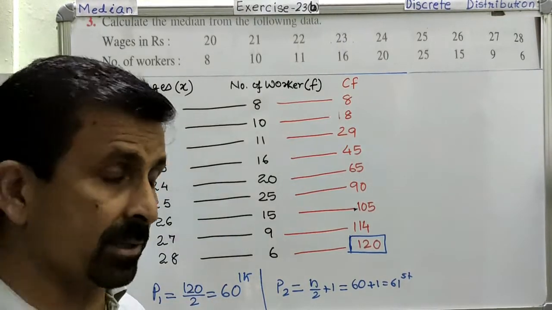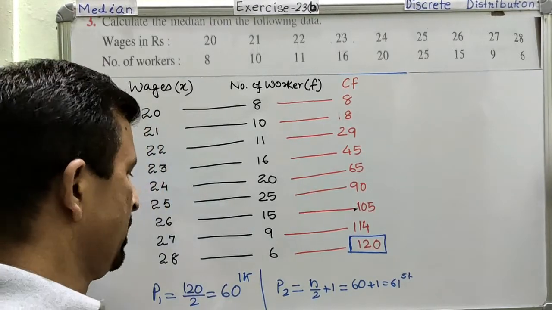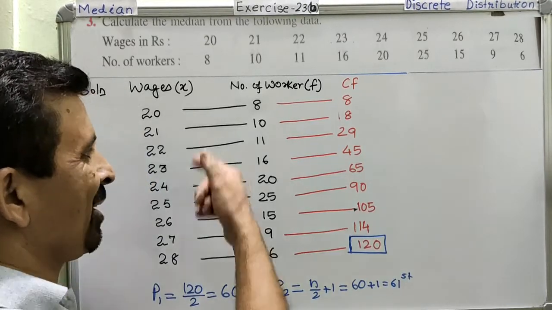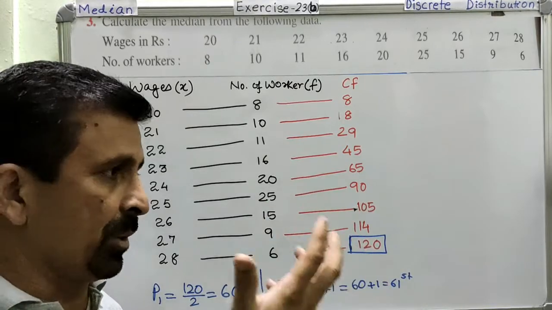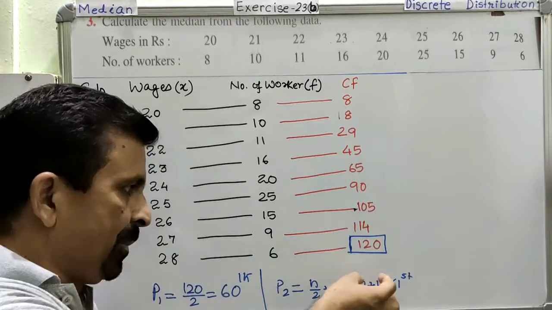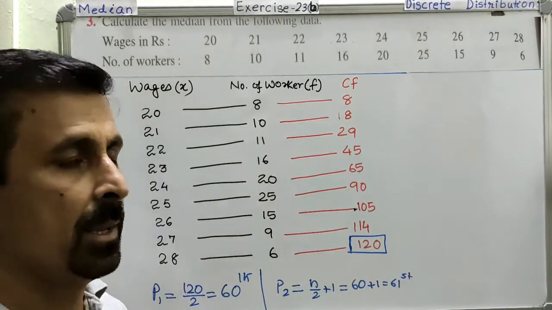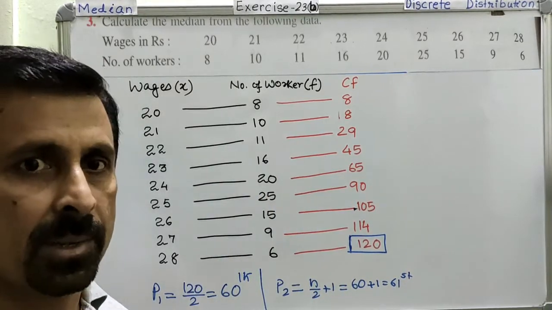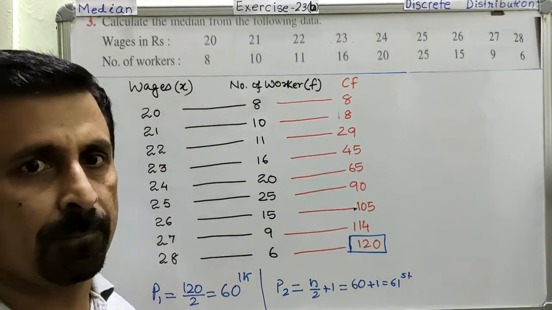But as I told you in the previous question, the median cannot be more than 1. It has to be only 1. Therefore, now you have to get the average of these 2 positions. In the previous question, because we were able to see the data, we picked the data from this position and this position, and then we calculated the average of the 2 data. But in this condition, we are not in a position to see exactly what the data is. Am I clear? And therefore, we are finding the average of the positions themselves, right?